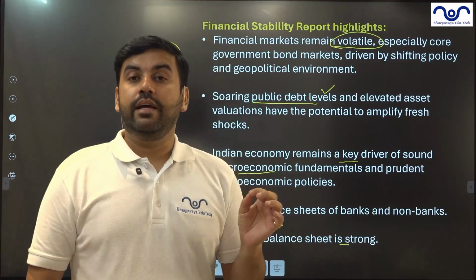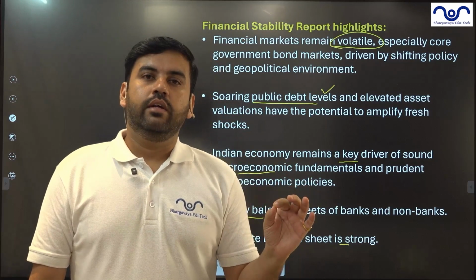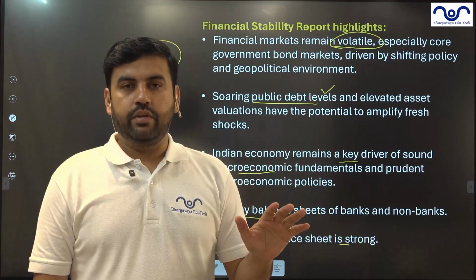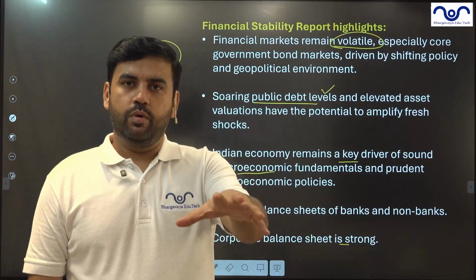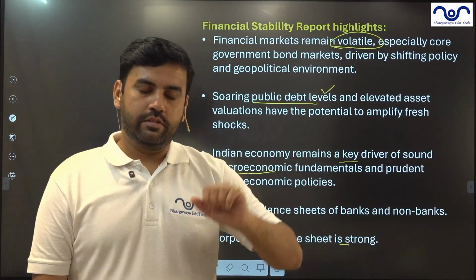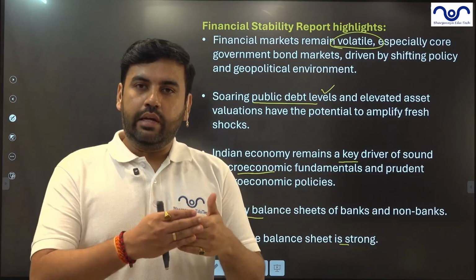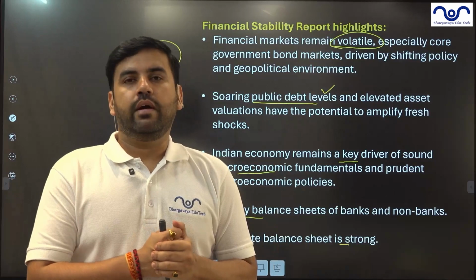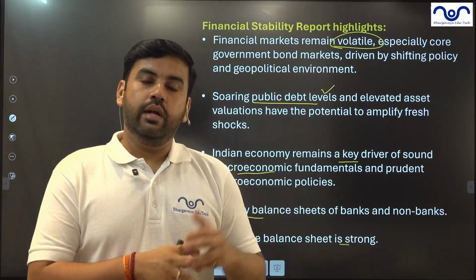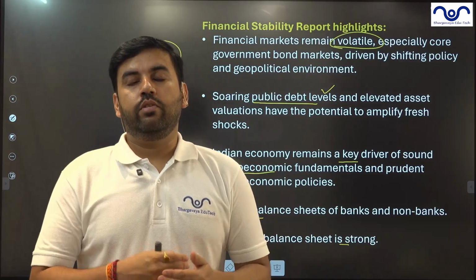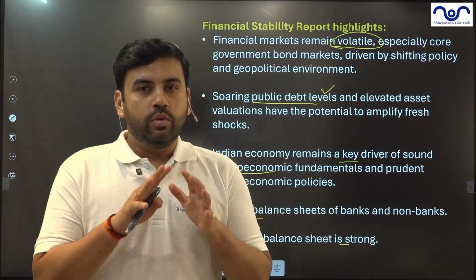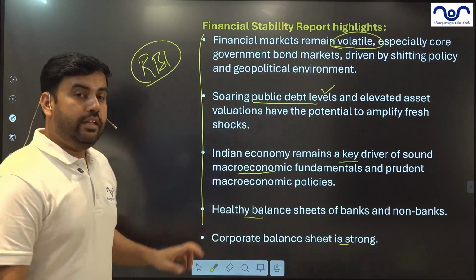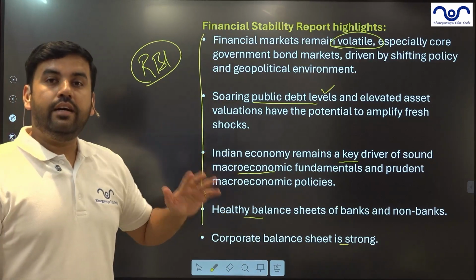But still, RBI has given a warning. Globally, wars are taking place. Israel and Iran wars have been taking place. We have already prepared a video on that. If you want, you can go through one of the current affairs videos we discussed last month, in which we talked about the Iran-Israel conflict and the international repercussions. Similarly, India had a conflict with Pakistan. Russia and Ukraine are also at war. Then the Trump administration is trying to impose too many tariffs across the world. That brings a kind of instability at the global level. Those instabilities are there, but still the report proves that India remains resilient.